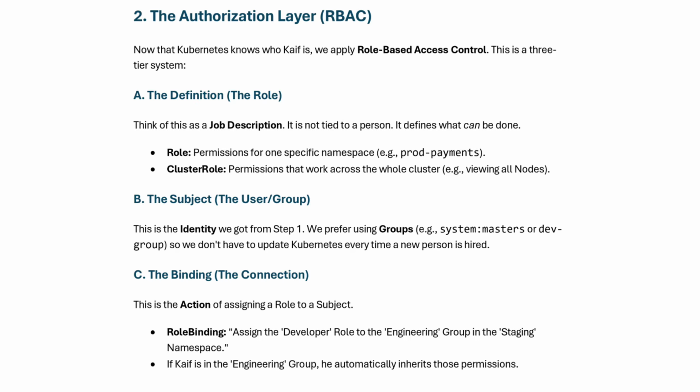access control. And users, we know that if it is added in a group that has certain permissions, it automatically will have permissions for that user. And in C, we bind those A and B. So it would look like if a user KEF is added in the engineering group, he would automatically inherit those permissions by the help of role binding.